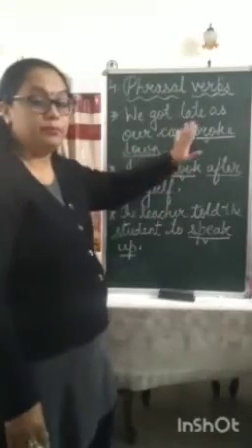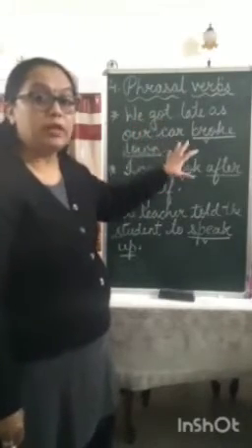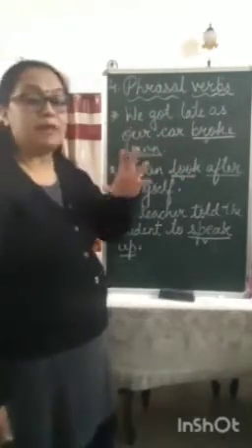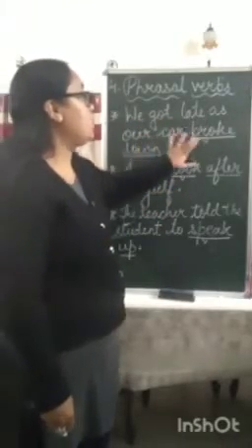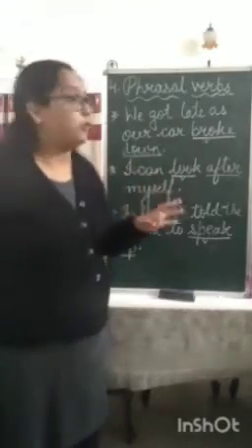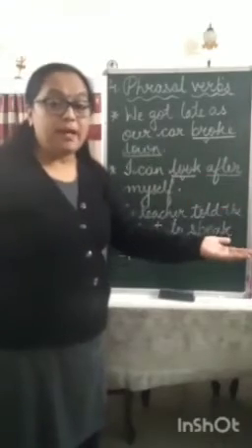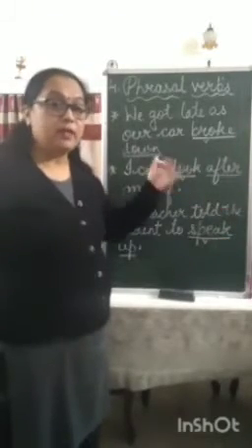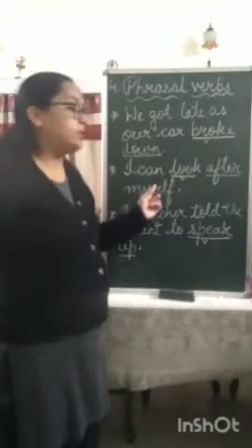Broke down. When we say broke down, it means it is not working properly, or there was some kind of malfunction. Like we got late as our car broke down. That means we got late because there was some sort of malfunction in our car and it was not working properly. So we could not travel any further in that car. As a result, we came late. Second one, I can look after myself.